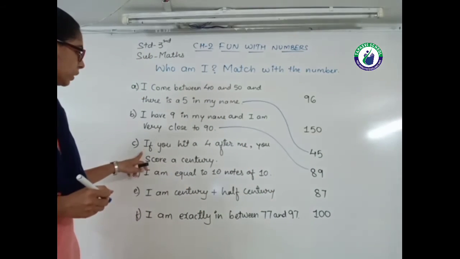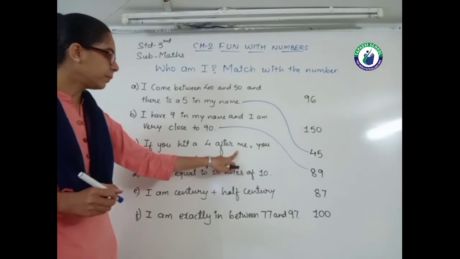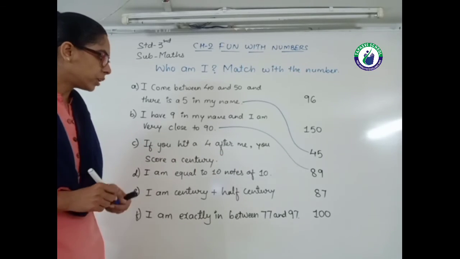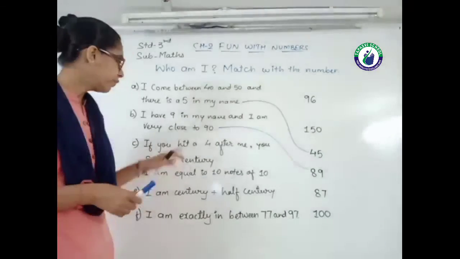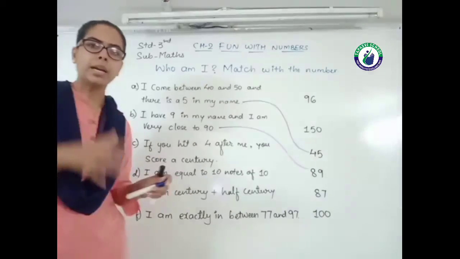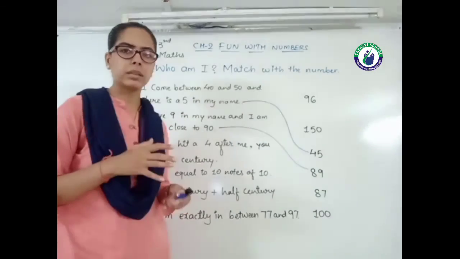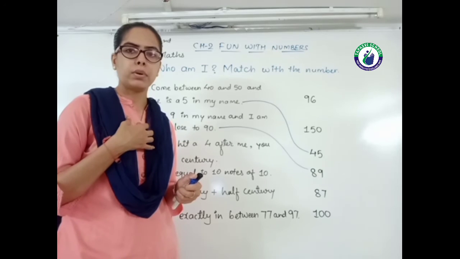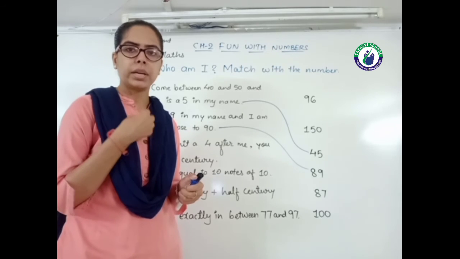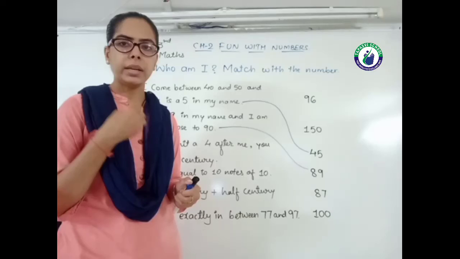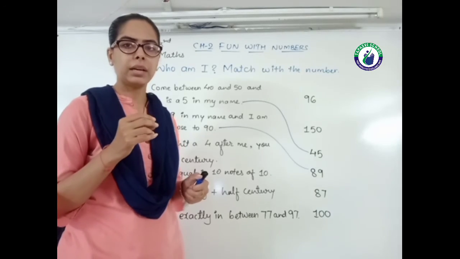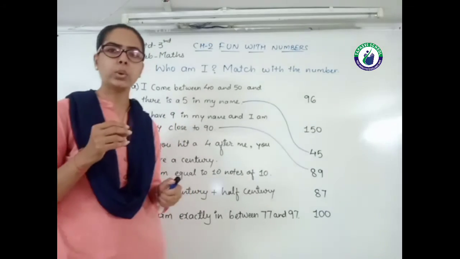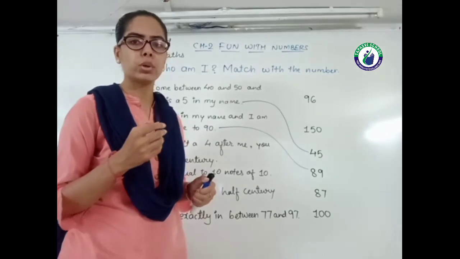The next one: if you hit a 4 after me, you score a century. अगर आप मेरे नंबर में 4 ऐड करते हो, then you get a century, तो आपका सेंचुरी हो जाएगा.